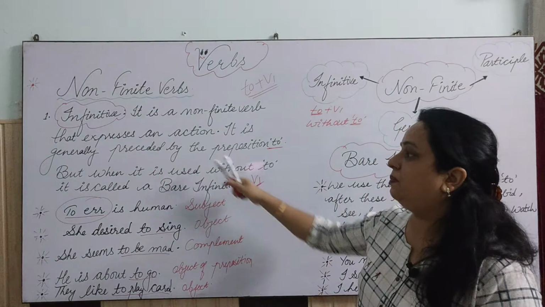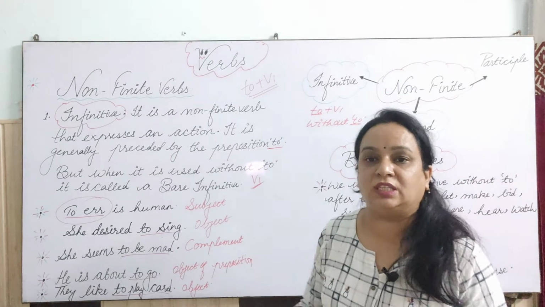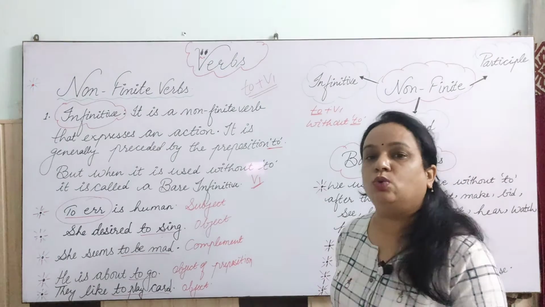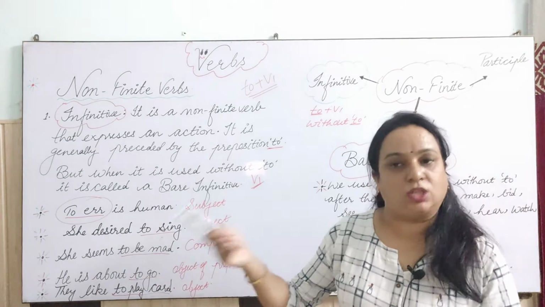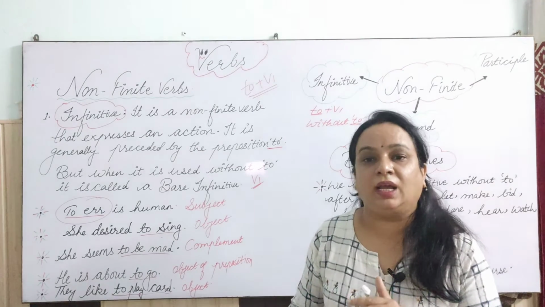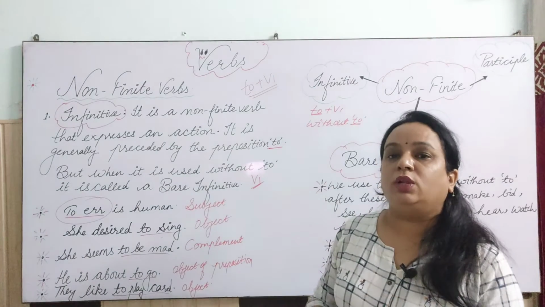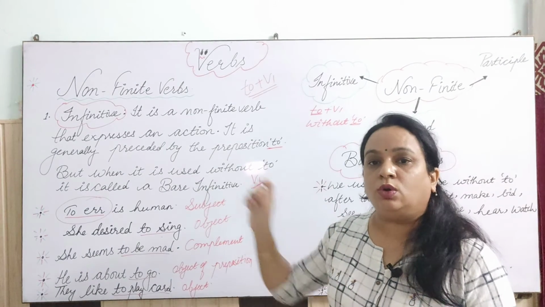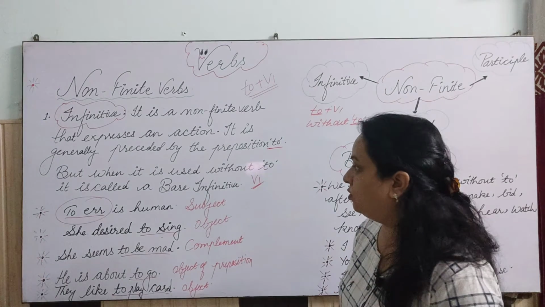It is generally preceded by the preposition to. उससे पहले most of the cases में to ही लगता है, और to के बाद जब भी हम लिखते हैं means to plus verb first choose करते हैं. Generally notice to plus verb first. So everywhere in your writing answers, in your writing sections also, wherever you will use to, that to requires verb first after that, okay? Because that will work as infinitive over there.